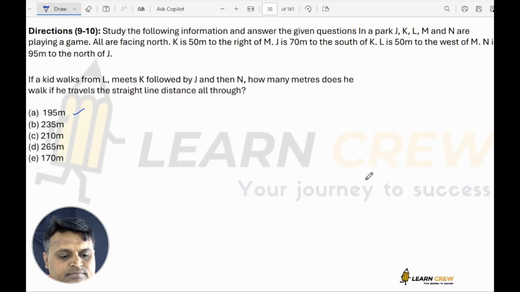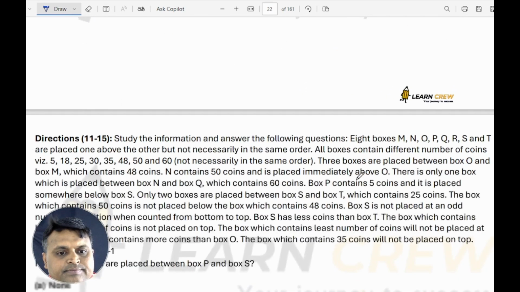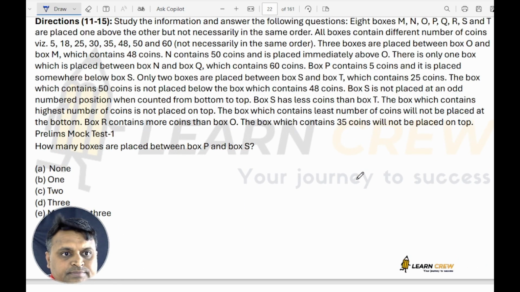Next question. It is also based on a puzzle. Please see what is given here. 8 boxes M, N, O, P, Q, R, S, T are placed one above the other, but not necessarily in the same order. All boxes contain a different number of coins: 5, 8, 25, 30, 35, 48, 58, 60, not necessarily in the same order.